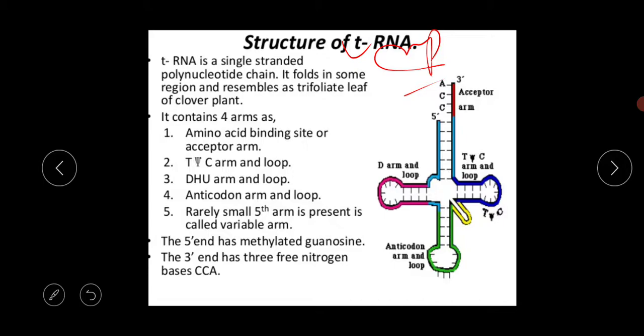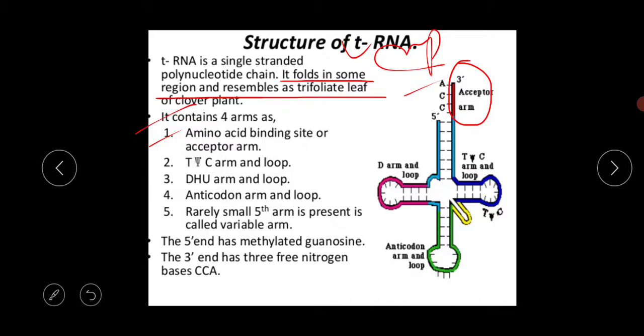So this tRNA is actually a single stranded polynucleotide chain. I think all of you know that RNA is a single stranded polynucleotide chain. It folds in some regions and resembles the trifoliate leaf of the clover plant. So it contains 4 arms. The first arm is the amino acid binding site or acceptor arm. So this is your acceptor arm.